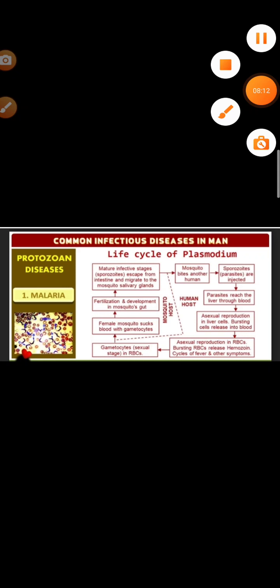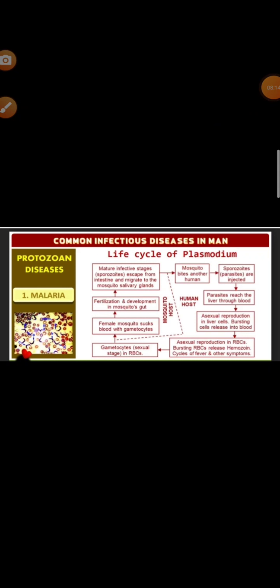human host. Okay, what happens when the mosquito bites another human, the sporozoites are injected with the bite, and after that the sporozoites reach the liver through blood. Then what happens? The parasite reproduces asexually in liver cells, bursts the cells and is released into the blood. After that, the parasite reproduces asexually in the red blood cells and bursts the red blood cells, causing the cycles of fever and other symptoms.